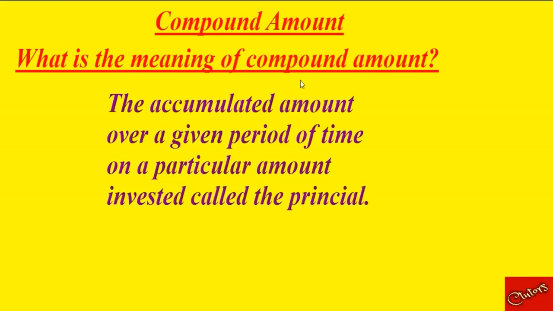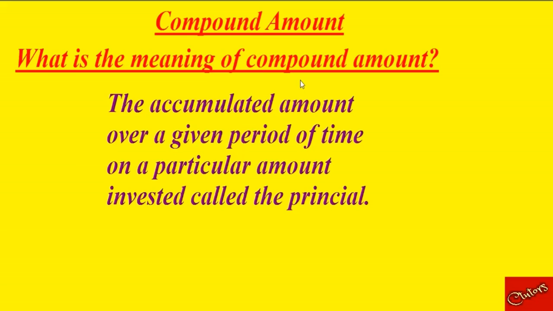Now you can verify that it is the principal that brought about the compound amount. Whenever you open a savings account or you open an account with the bank or any saving institution, there must be a deposit. There must be the first amount you will put in that account. That first amount, under the compound amount, we call it the principal because it is your beginning. That is what is going to generate a lot of money for you by the time interest is being considered. So that's why we say that compound amount is the accumulated amount over a given period of time on a particular amount invested called the principal. It is the principal that brings up the amount.